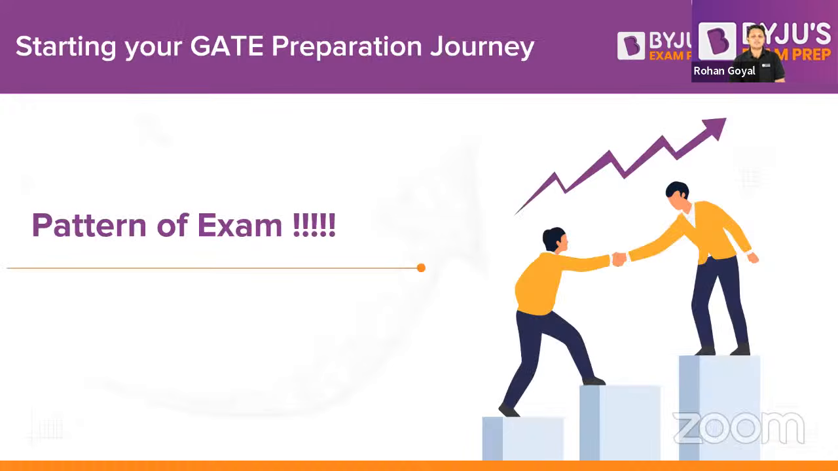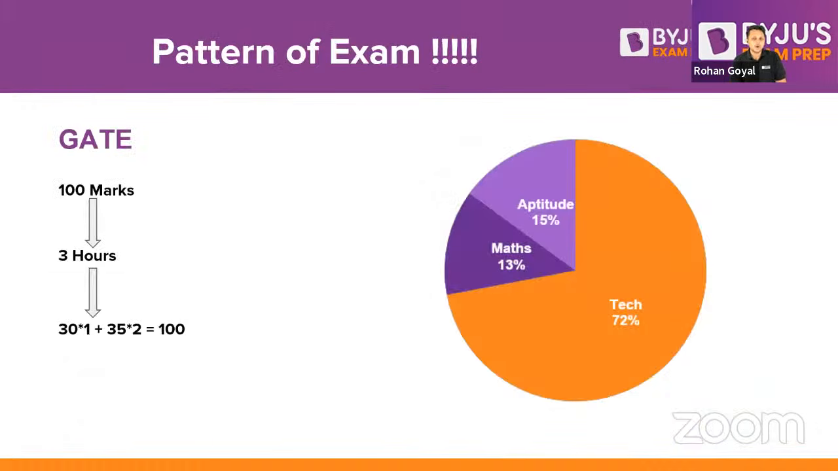So starting with the pattern of the exam. As you all know, GATE is an examination which consists of 100 marks in total, to be completed in 3 hours. We have 65 questions. Out of these 65 questions, 30 questions are 1 mark, 35 questions are 2 marks. If you see the pie chart over here, you will find that the technical has a weightage of 72%, and 13% is for mathematics, and 15% is for aptitude.